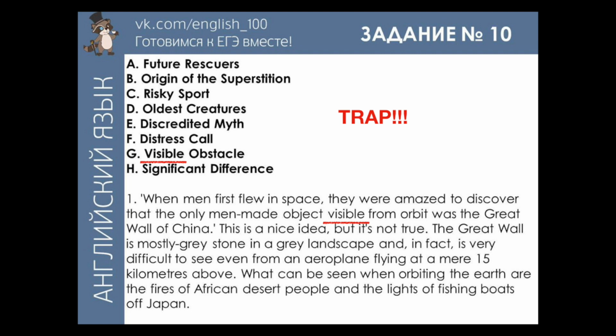But here you've got an adjective, and it's an adjective visible. And it's very important to avoid this trap, to focus and not to let your first instinct decide which headline to choose. Okay, so you're gonna read on and you're gonna look for a general idea.